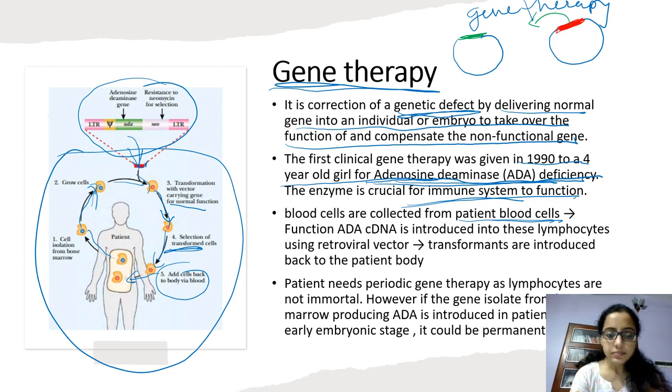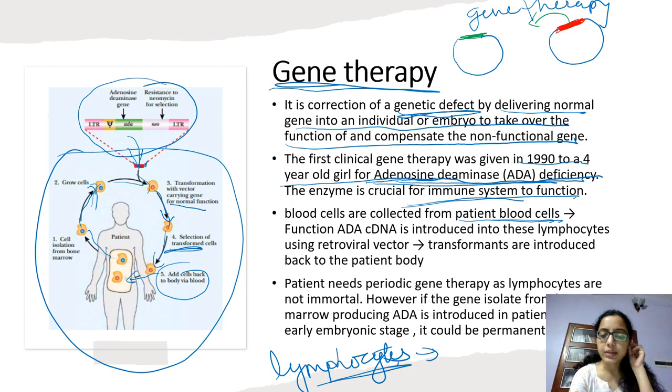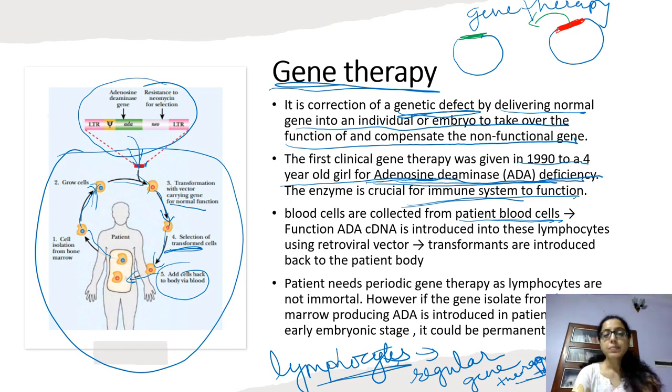But lymphocytes, we know, are not immortal cells. Lymphocytes die after few days, so they have to be replaced. So that is why regular gene therapy treatment should be given to the patient suffering with any gene deficiency. Periodic gene therapy treatment has to be given because the lymphocytes are not immortal, because they die after a certain period.